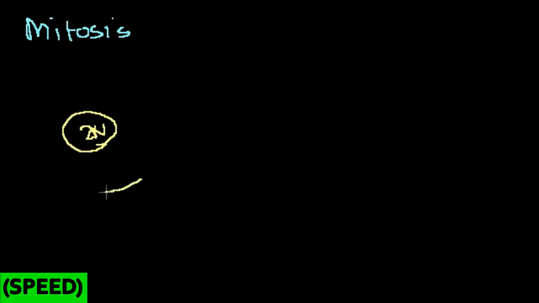In its most popular sense, when people talk about mitosis, they're referring to a diploid cell. Diploid just means it has its full complement of chromosomes, so it has 2N chromosomes. That's the nucleus, and this is the whole cell.